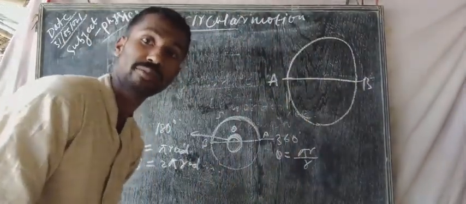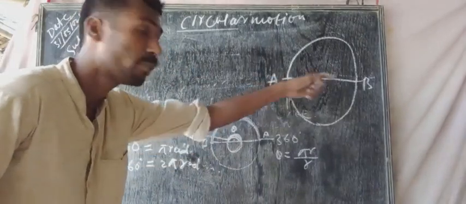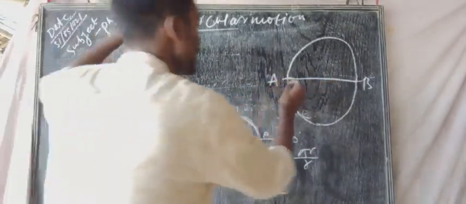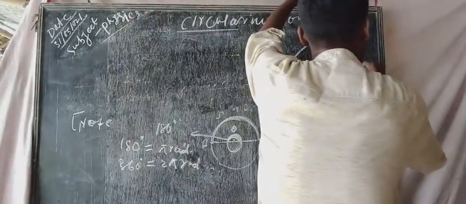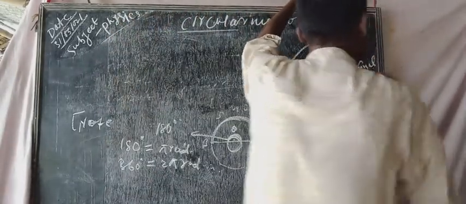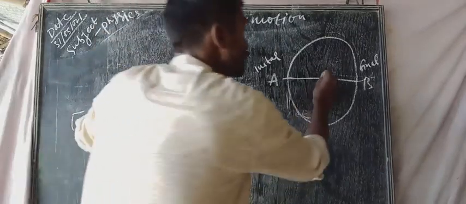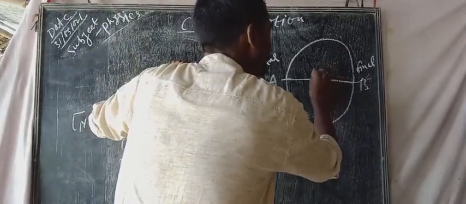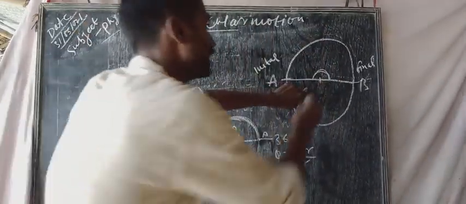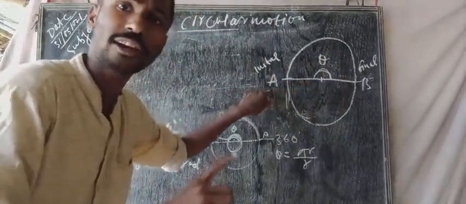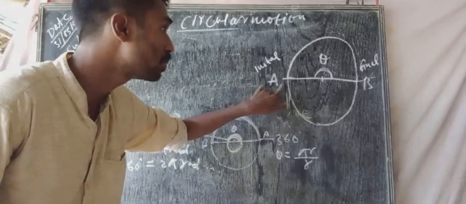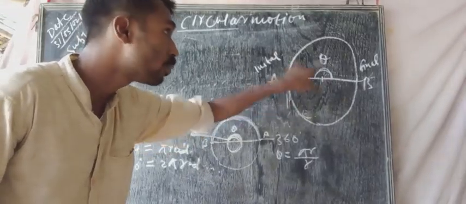When an object is moving in a circular path from point A to point B, A is the initial point and this one is the final. And this is the center and this is theta. Theta means angular displacement, the angle turned by the body when the body is moving from point A to point B.